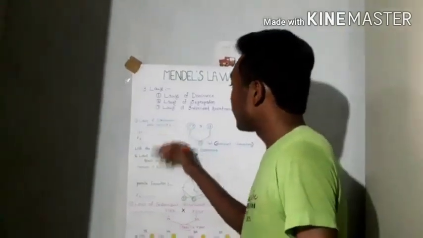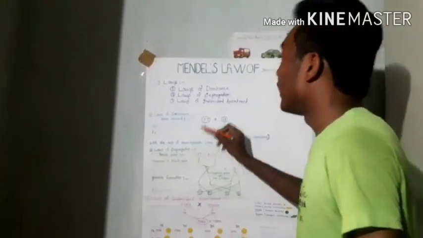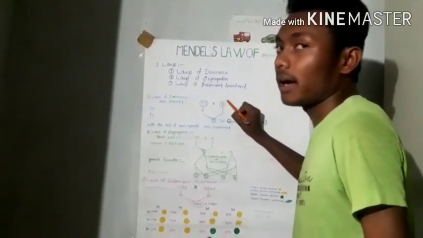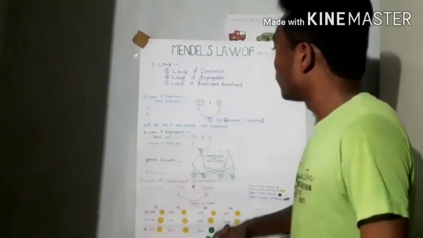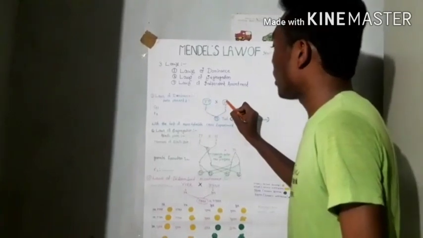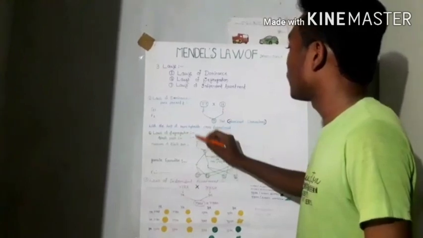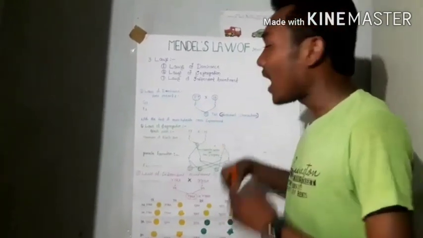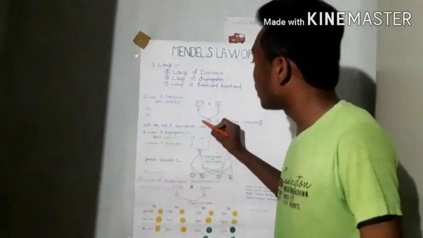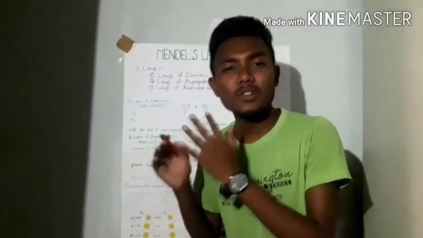In the law of dominance, what Mendel did is he took two plants, a pure tall pea plant and a pure dwarf pea plant, and crossed them. The gamete of the tall plant is capital T, and the gamete of the dwarf plant, or the small plant, is small t, and he crossed them, right? After crossing, he surprisingly found that the plants in the F1 generation were tall. Then he started thinking about where the dwarfness had gone.